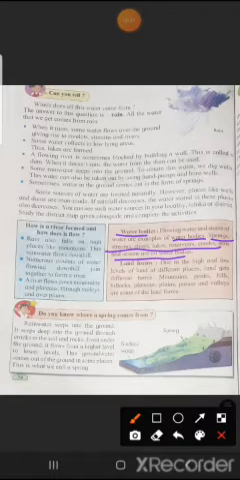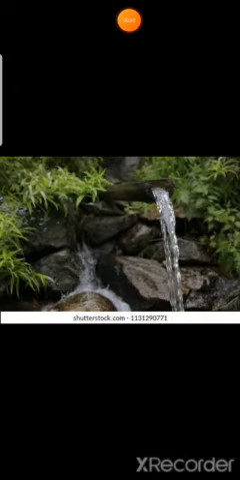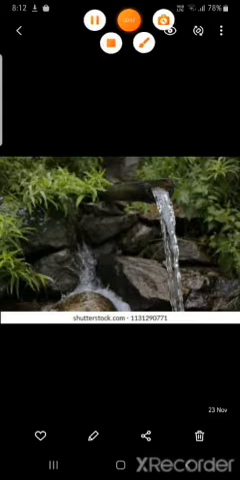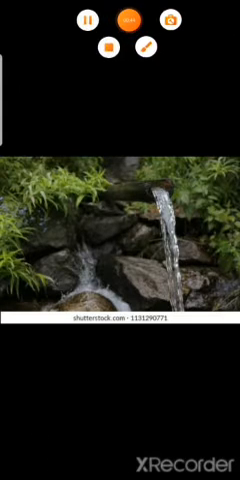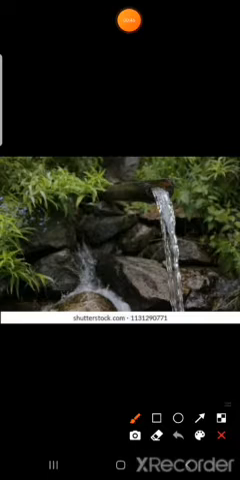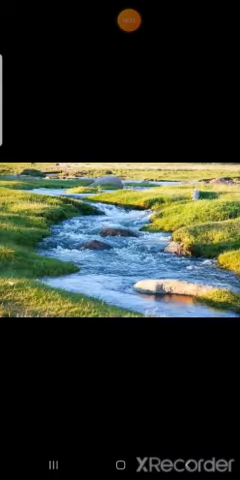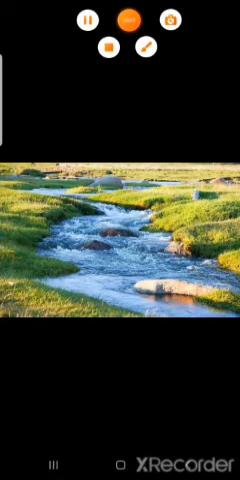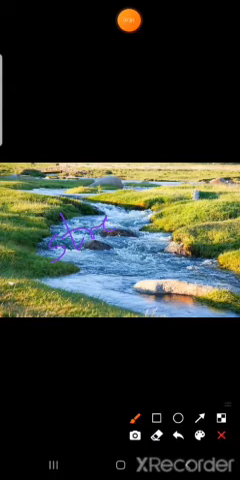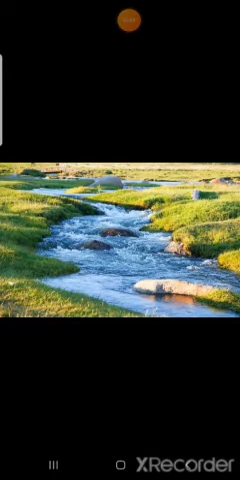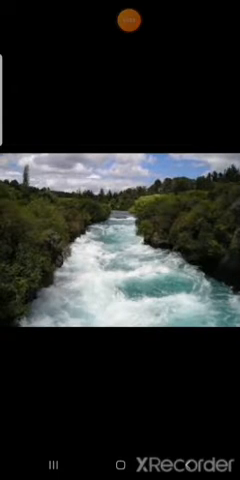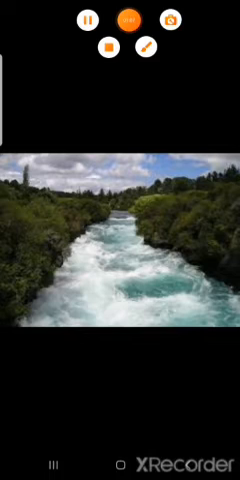Now I will show you pictures of all these examples. See here, children, this is an example of a spring. It is a spring. This is also a water body. Now see the next picture. What is this? It is a stream. Stream means small river. The next picture, it is a river. This is a river.